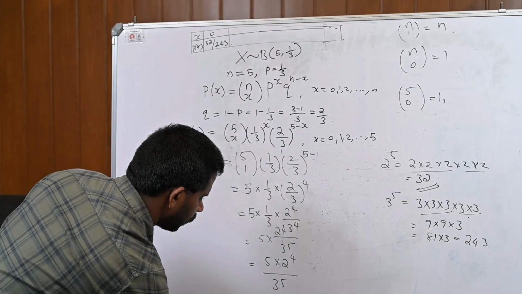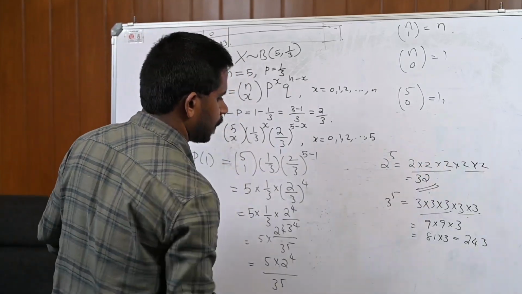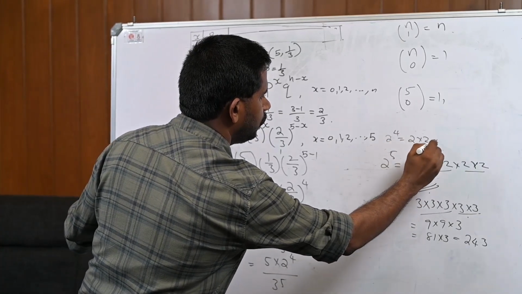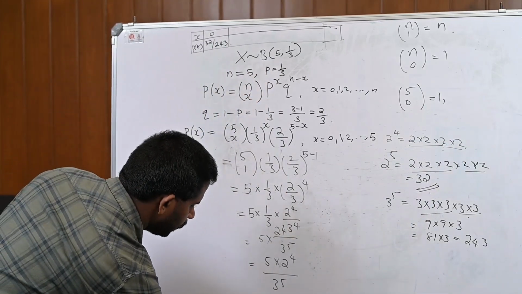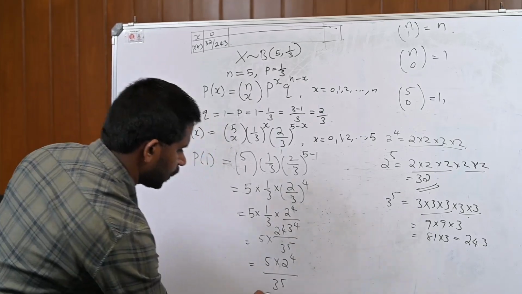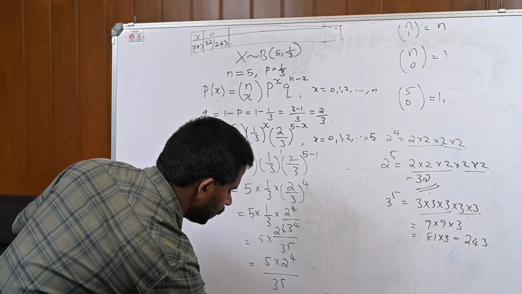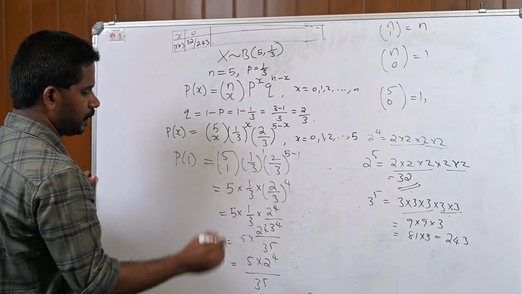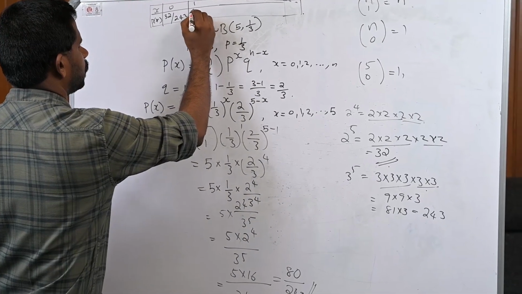Now, what is 2 raised to 4? 2 into 2 is 4, 4 into 4 is 16. Then 5 into 16 is 80. 80 divided by 243. Therefore, P of 1 is 80 by 243.